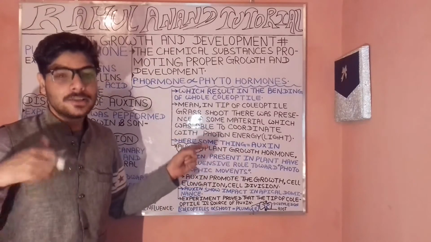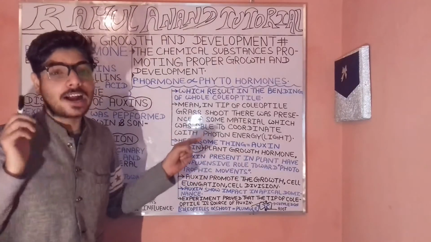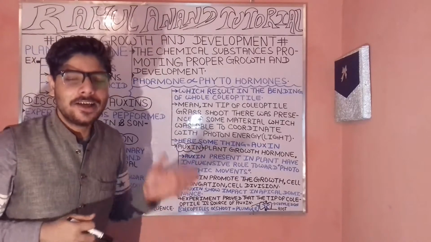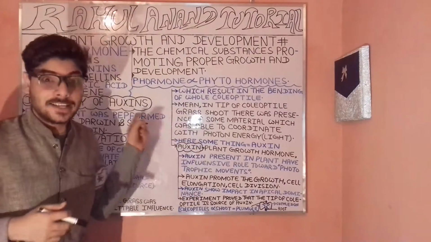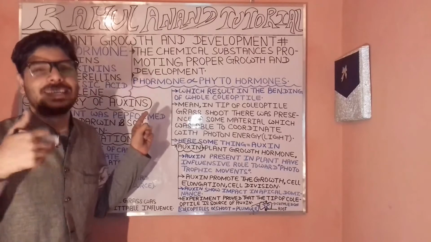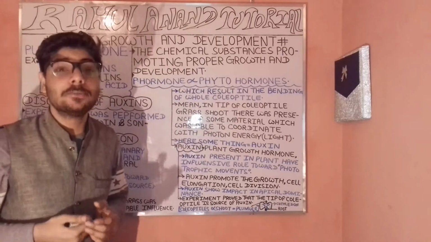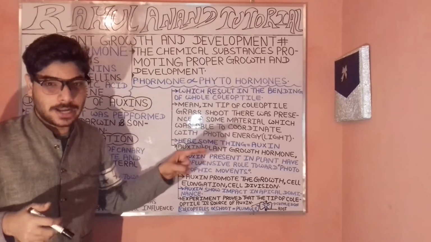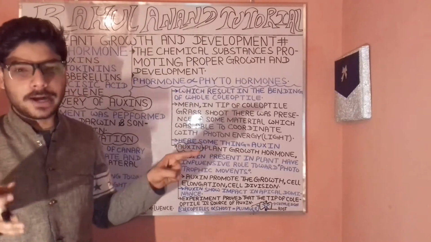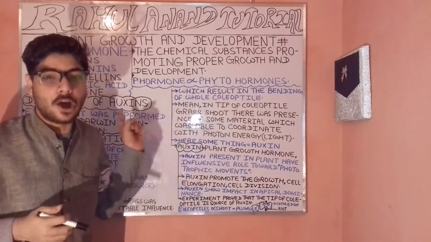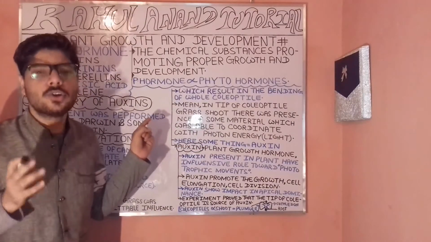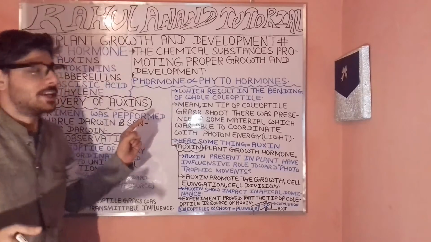Now, these plant hormones are popularly known as phytohormones. The best examples of plant hormones are the cytokinins, then ethylene, then the auxins and the gibberellins. You can find them here on the board.